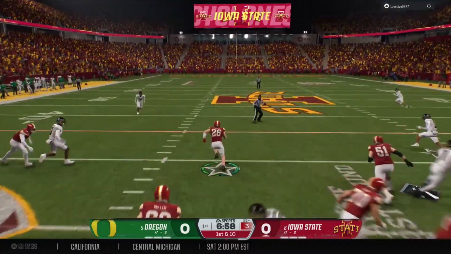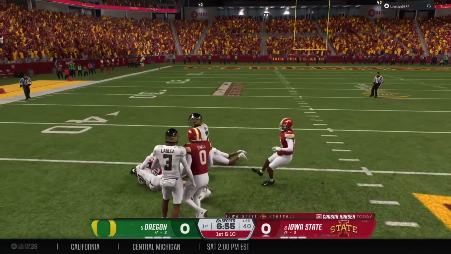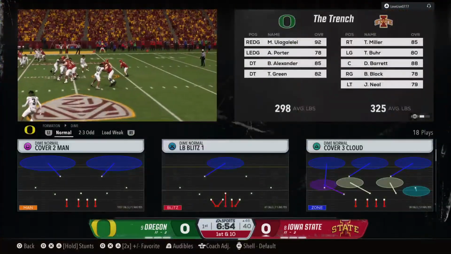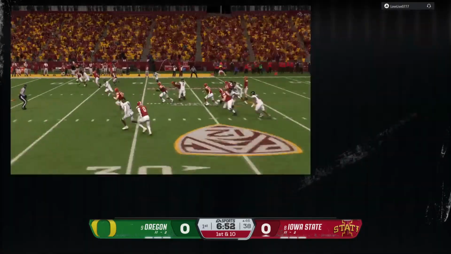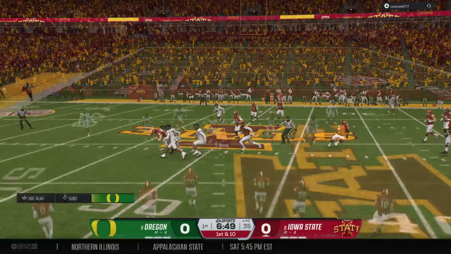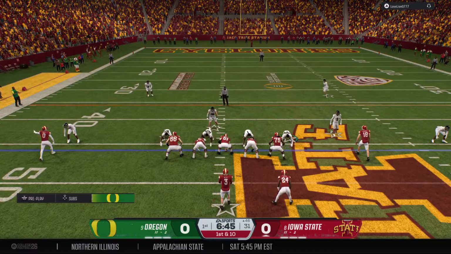Give it to the back. He's past the marker and still going. They bring him down, but an explosive play by this offense. Big game. Chris, I know it's the first play of the game, but boy, nice job by this offensive line. The back gets behind him, picks up some positive yards. It's a 1st and 10 play coming up for the offense.